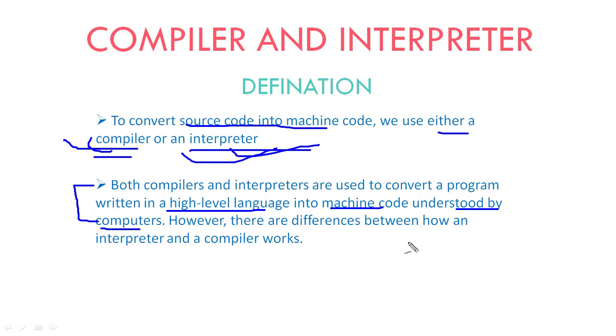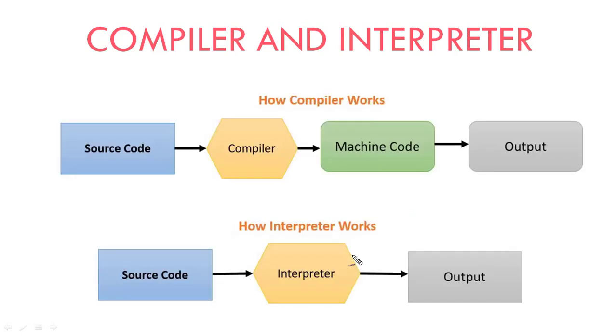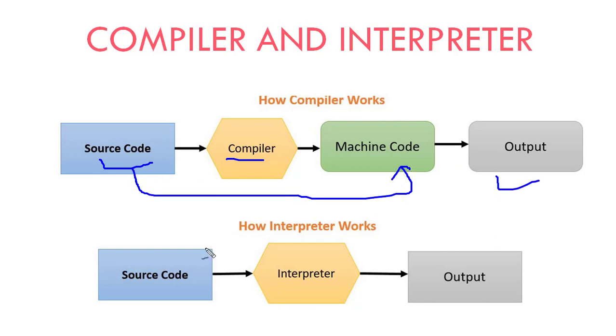However, there are differences in how a compiler and an interpreter work. So we will discuss the difference between the compiler and interpreter. Till now, we understand that compiler and interpreter are translators. They translate the high level language, English level language, into machine level language, that is 0 and 1. So here we will see the functionality of compiler and interpreter. What does the compiler do here? We write the source code. The compiler compiles that source code into machine code and produces the output.